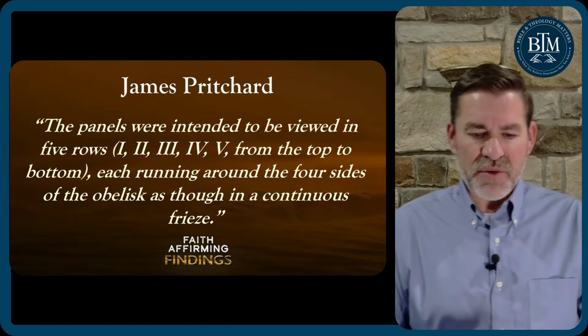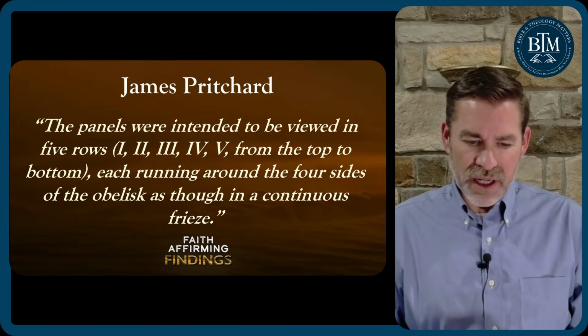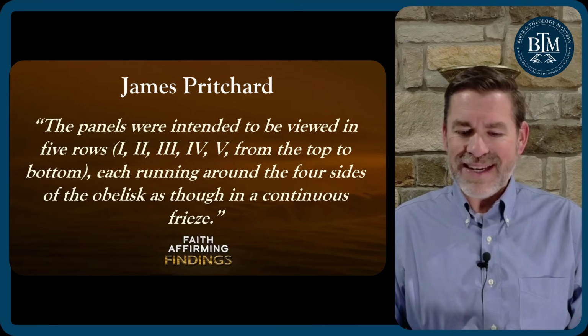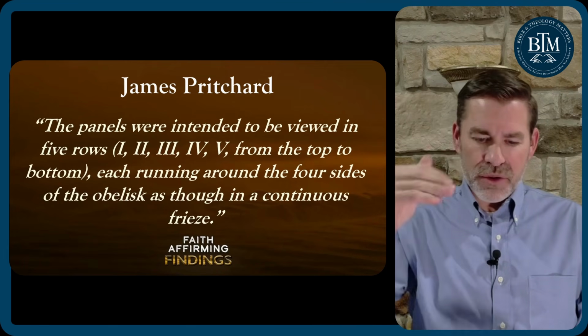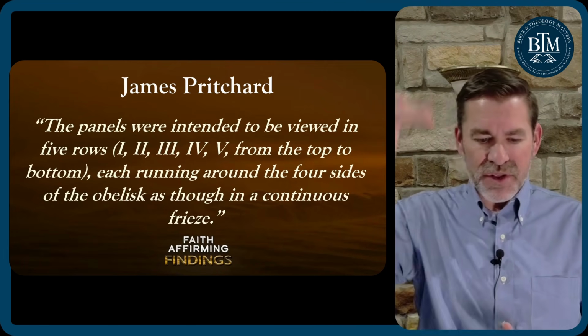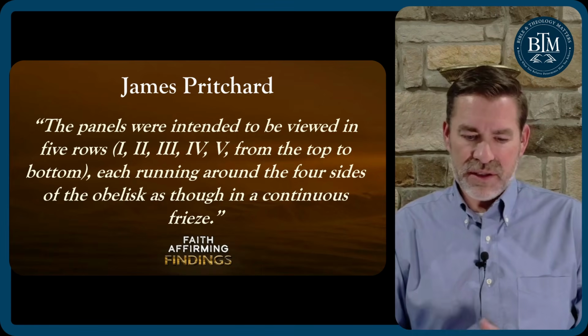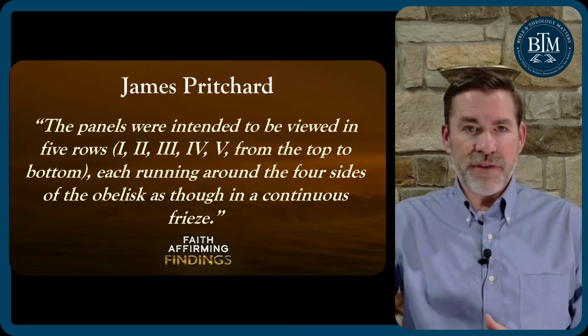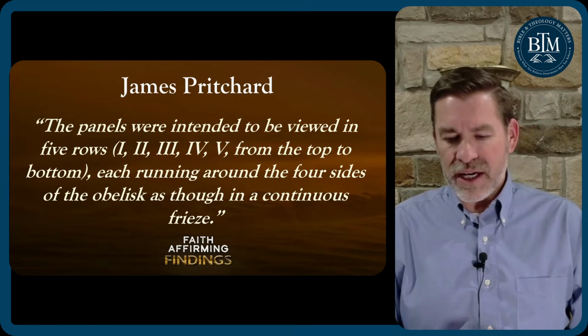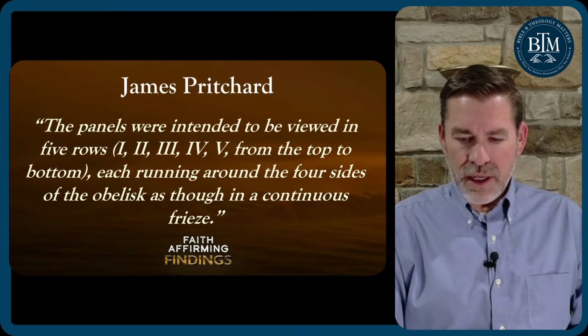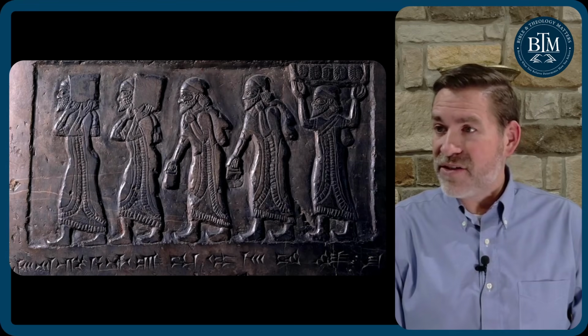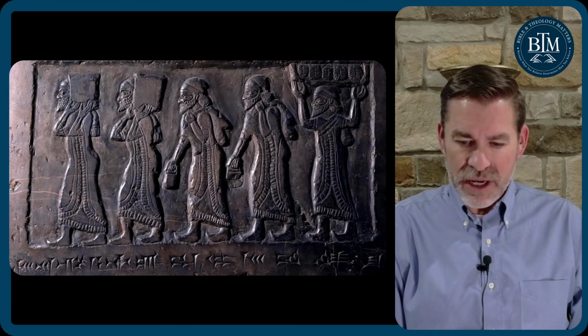And James Pritchard, a well-known archaeologist, says it this way: the panels were intended to be viewed in 5 rows, 1, 2, 3, 4, 5, from the top to the bottom, each running around the 4 sides of the obelisk, as though in a continuous frieze or continuous actions. So these depict various kings that were conquered by Shalmaneser.